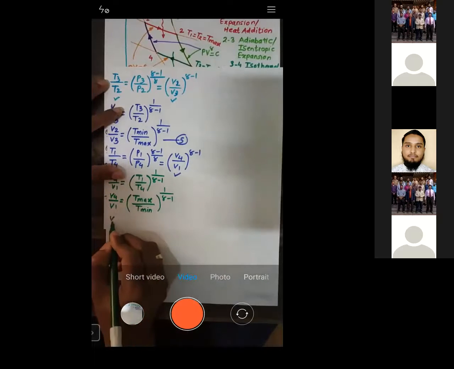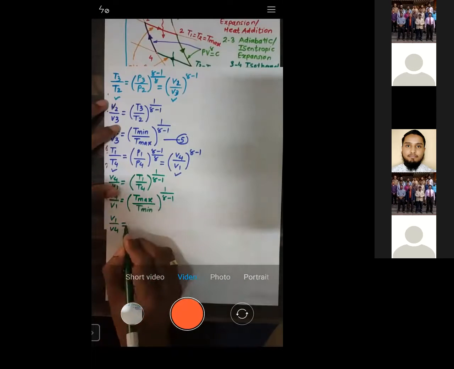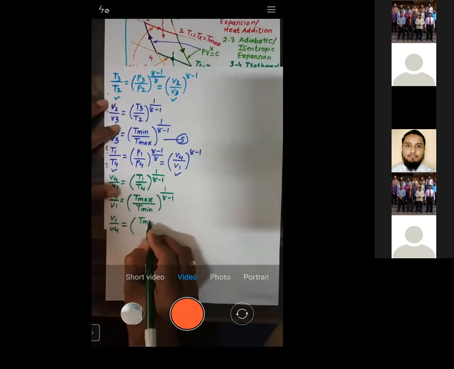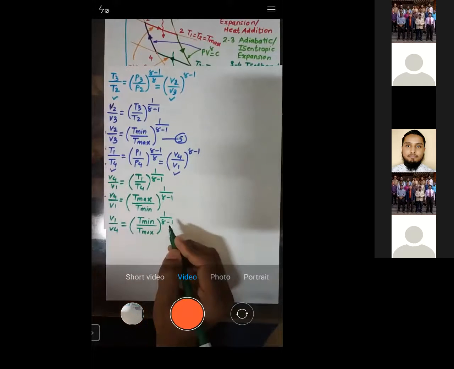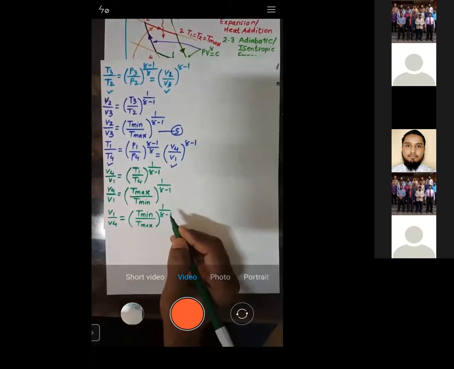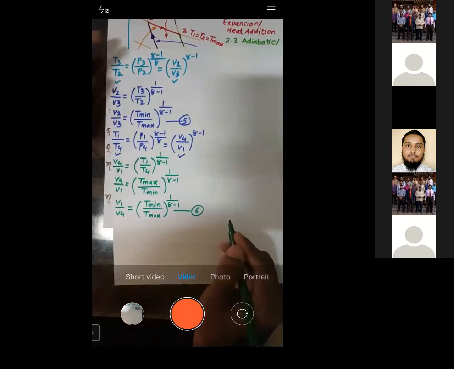So what we'll get? We'll get V1 by V4, just taking the reciprocal, is equal to T min by T max raised to power 1 by gamma minus 1. Right? So let us call this equation number 6.